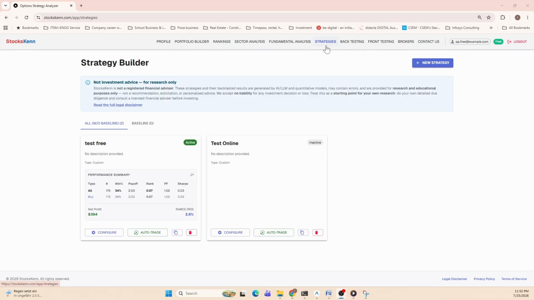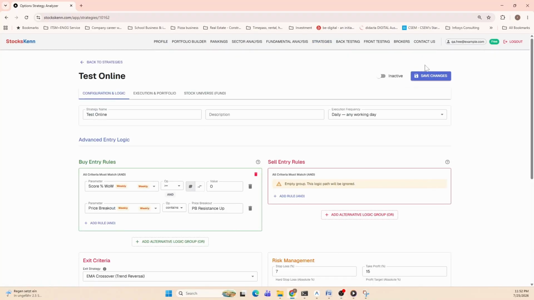Next, let us explore the tab strategies. Here, what we want to achieve is to make you think like a fund manager. And that is, I think, one of the critical aspects to be a successful investor. Because a fund manager looks at a lot of different things, and that is what I want to take you through here. So you'll come to the strategy tab and you'll create a new strategy. I've already created a test strategy, so I will just reopen it. So this is the view you will have.